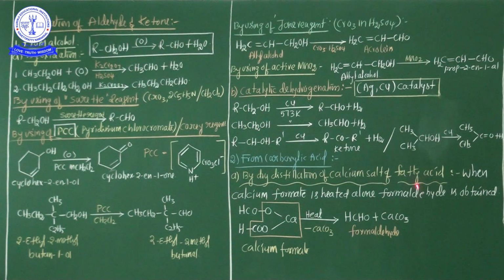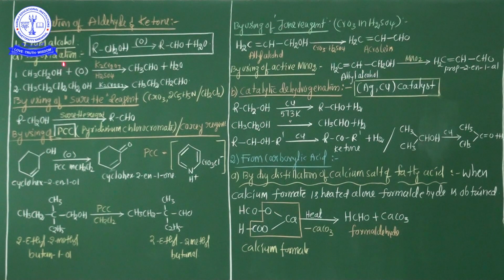CH3CHOHCH3. What is this compound name, my dear students? Isopropyl alcohol. This isopropyl alcohol, in the presence of copper catalyst at the optimum temperature of 573 kelvin, forms acetone, CH3COCH3, and additionally a water molecule is released. These are all very important methods of preparing aldehyde and ketone from alcohol,